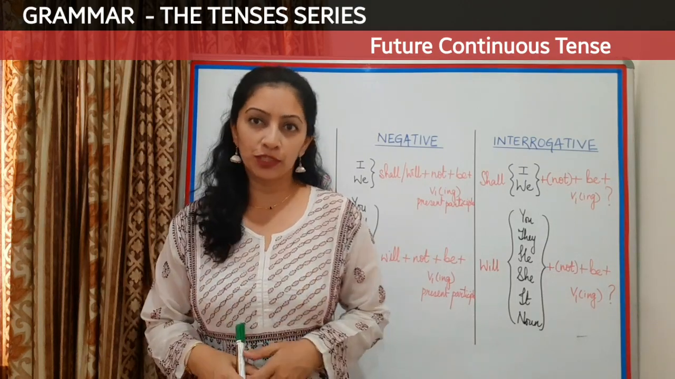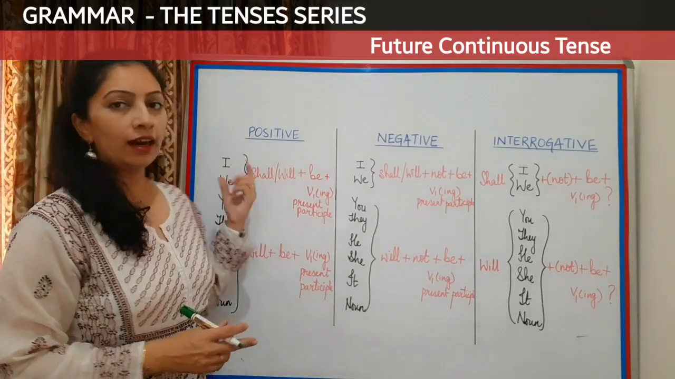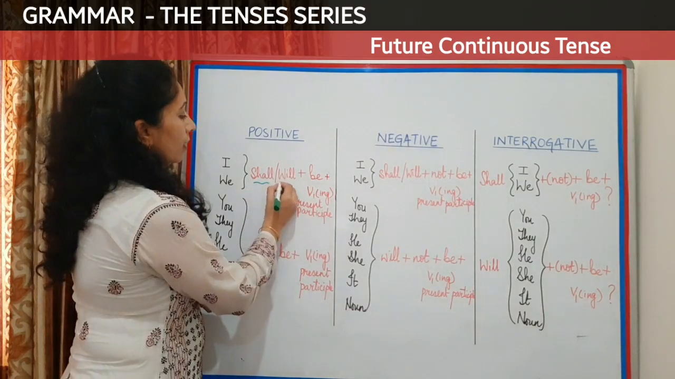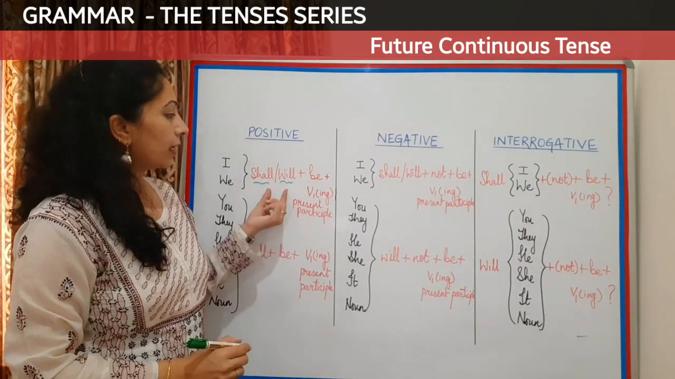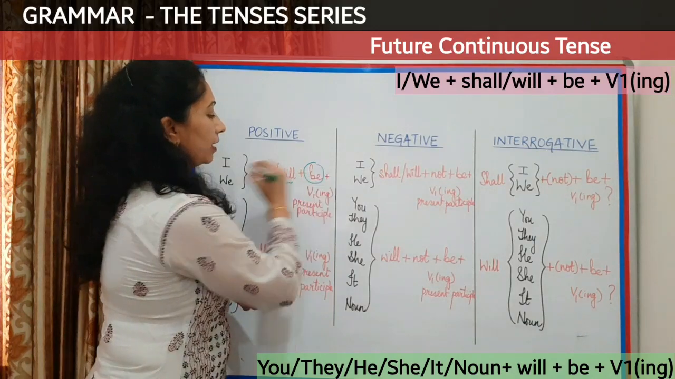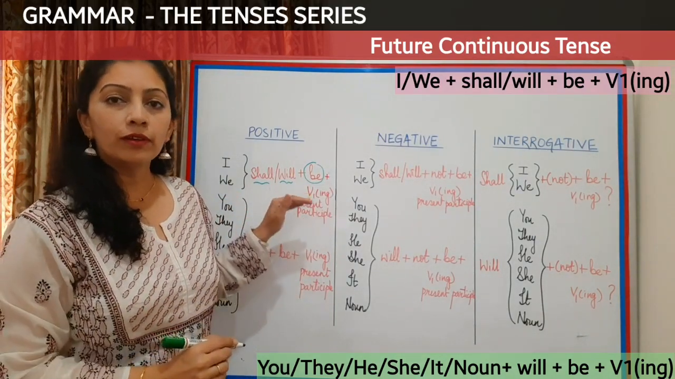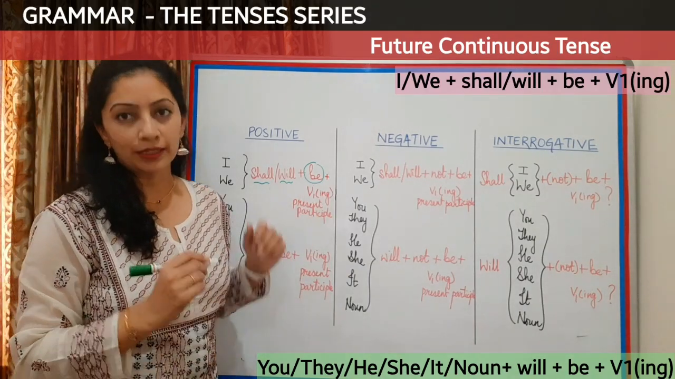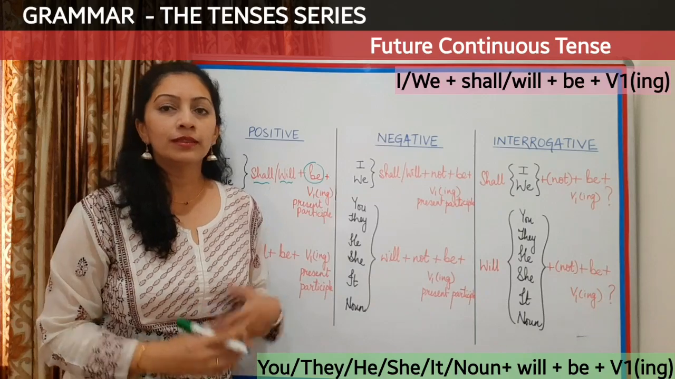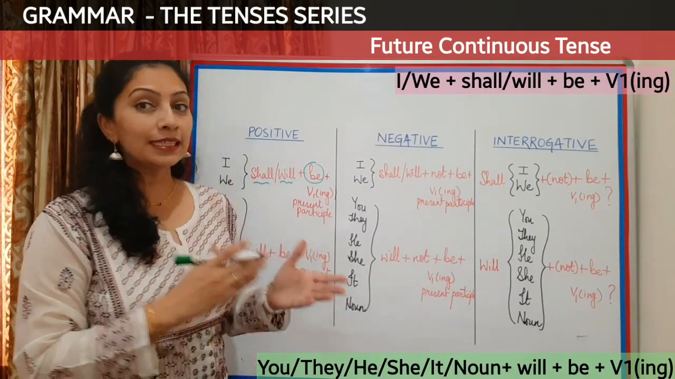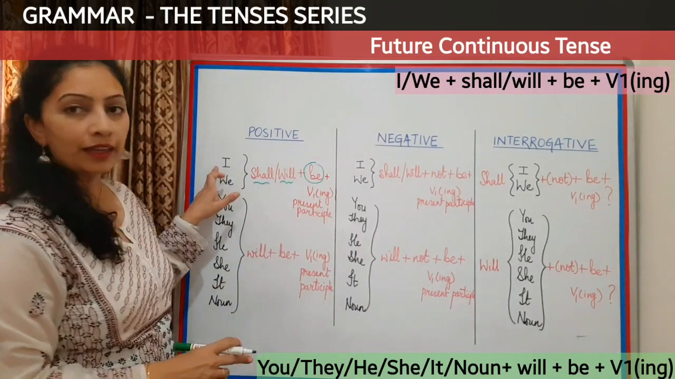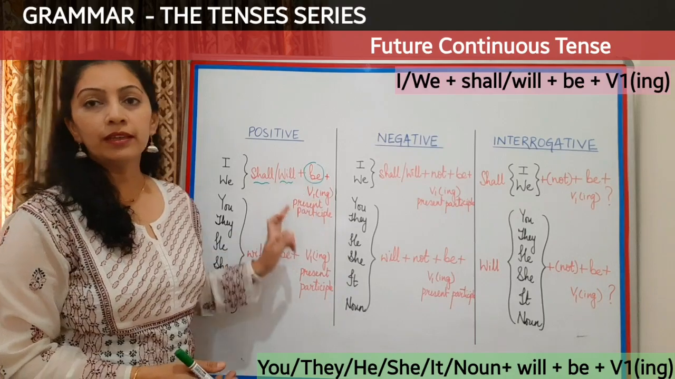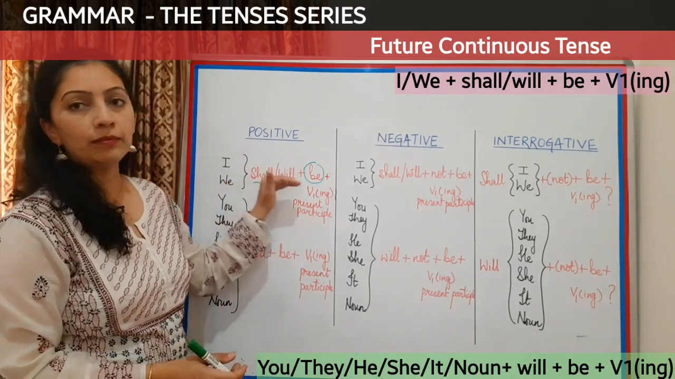In the structures of future continuous, I and we are taken as the first person. So with the first person, we generally use either shall or will. And after that, we use the verb be and the ing form of the base form of the verb. Now, the ing form is also called the present participle. Let's take the verb speak. So let's start making the sentences now. I shall be speaking, or I can also say I will be speaking. Again, we shall be speaking.